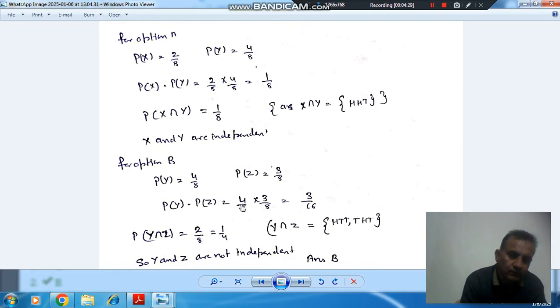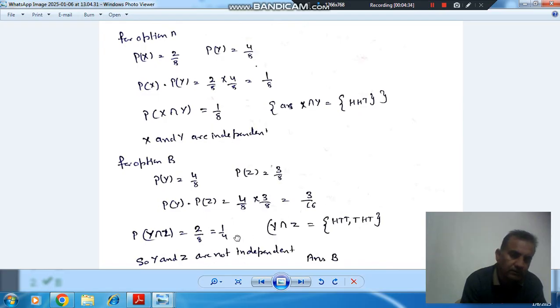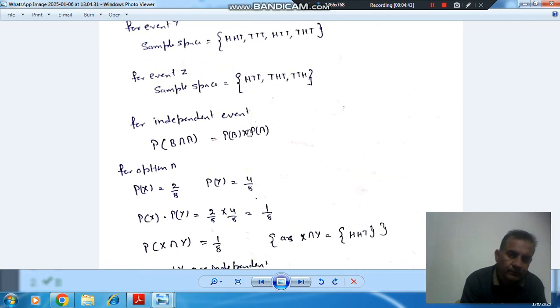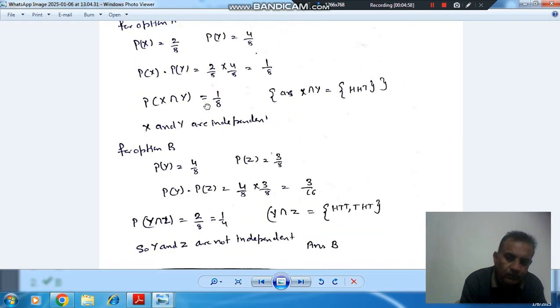And Y intersection Z: Y is this and Z is this. So Y intersection Z is HTT, 1, and THT, 2. So two events are there. Its probability is 2 by 8, or 1 by 4.